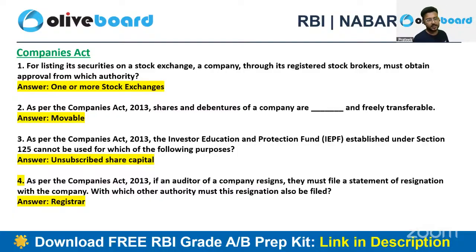And the fourth one is, if the auditor of a company has resigned, they must file a statement of resignation with the company and with one more authority. Obviously, it will be the Registrar of Companies. Any update that we are making related to the auditor needs to be very well communicated with the Registrar of Companies as well, right? So these are the 4 questions from your Companies Act.